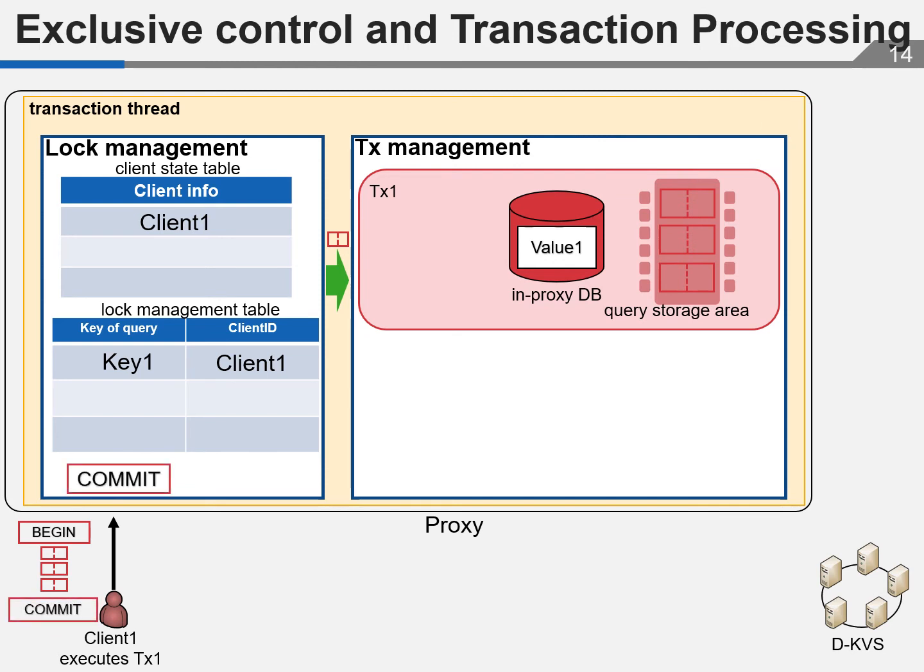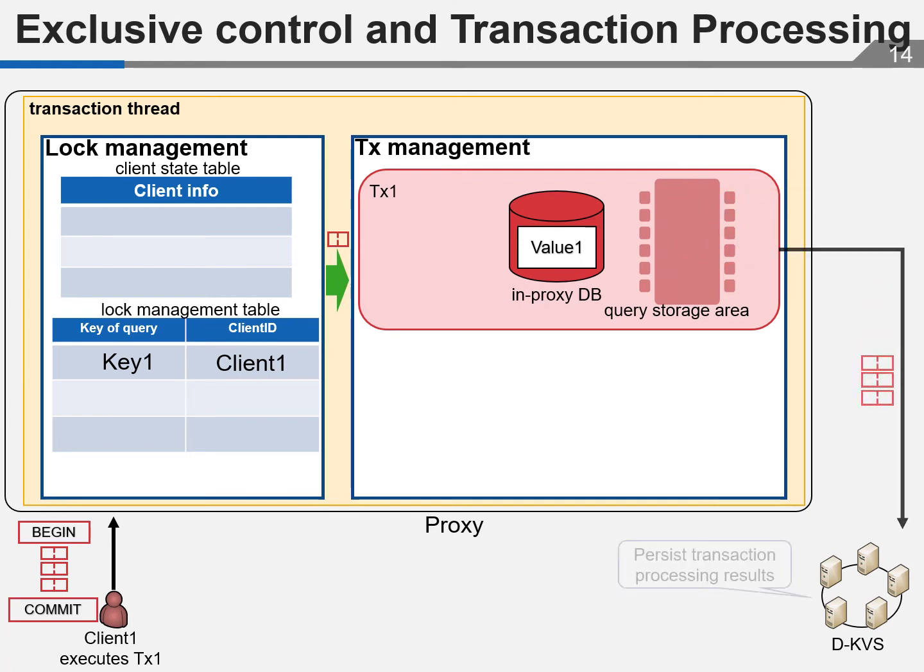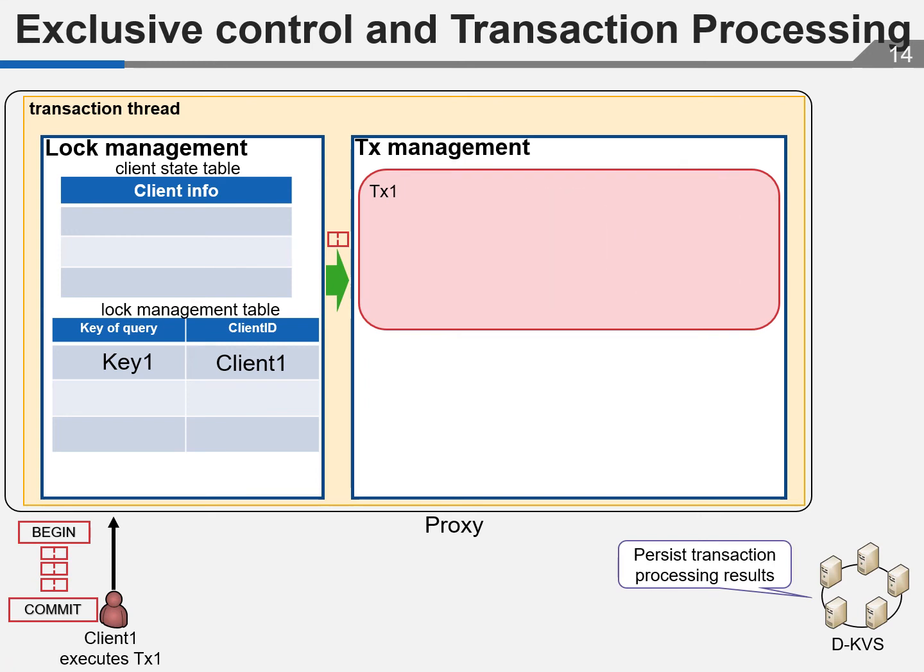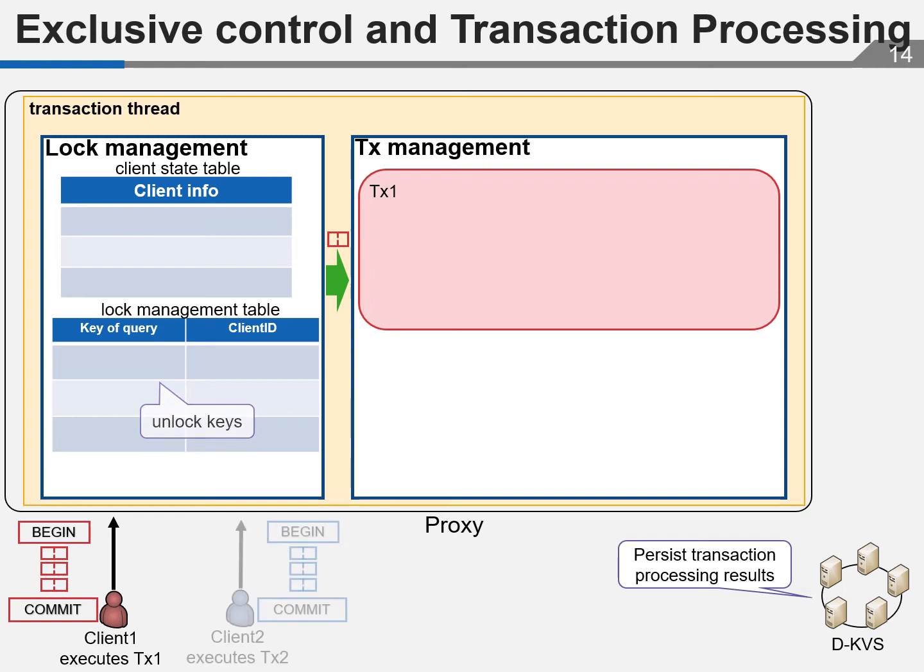Finally, the client sends a commit query to the proxy. Lock management removes client 1 information from the client state table. Transaction management retrieves the queries from the query storage area and sends them to D-KVS. Transactional write queries are executed in D-KVS and the values are persisted. The proxy deletes the in ProxyDB and query storage area and unlocks keys if the commit is successful.